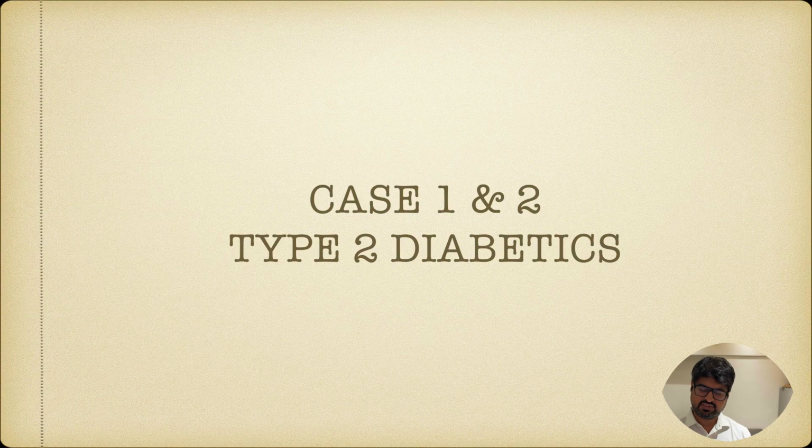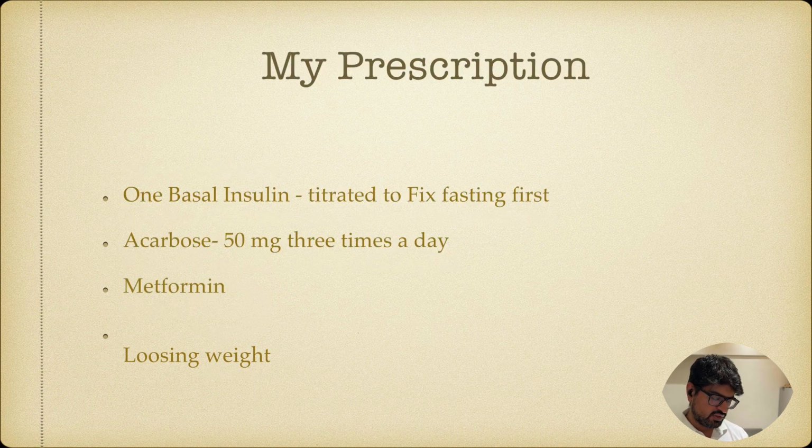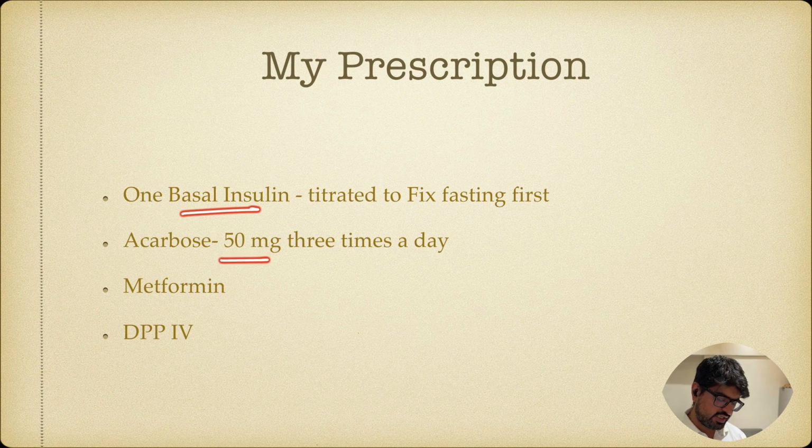Then let me show you some cases, okay, just real life cases to illustrate this point. So let's look at a couple of cases of type 2 diabetes. So this is a 46-year-old patient who was taking some naturopathic treatment for diabetes. His HbA1c was 10.5. He was having weight loss. Fasting sugar was 230. Post meal was 313. So what we did, we started the patient on basal insulin, Acarbose 3 times a day, metformin and DPP-4 inhibitor, right? And with Acarbose, with basal insulin, we titrated the basal insulin to achieve fixed fasting first.